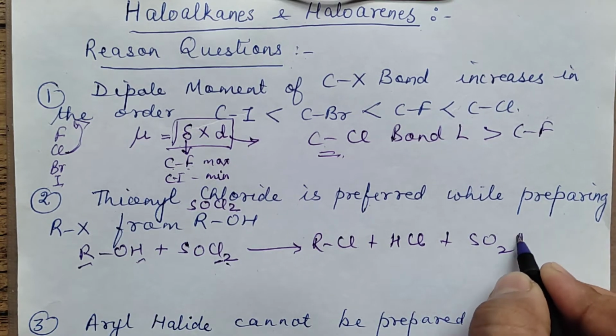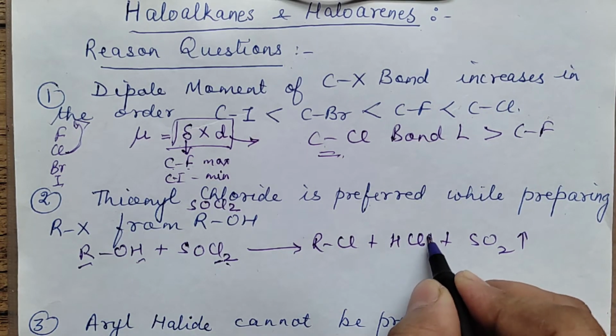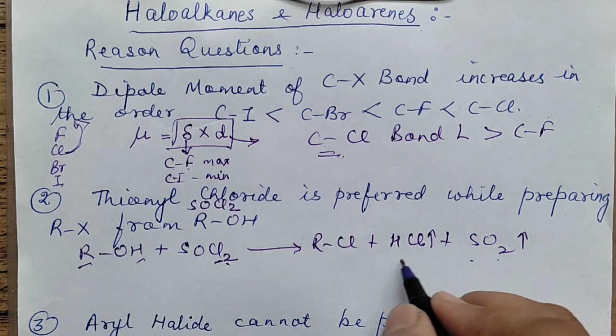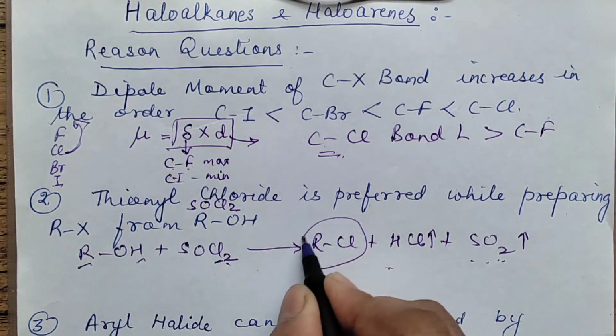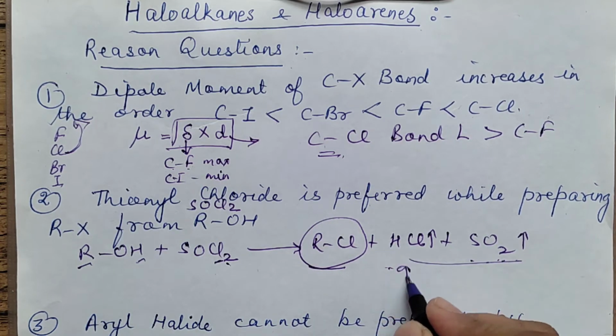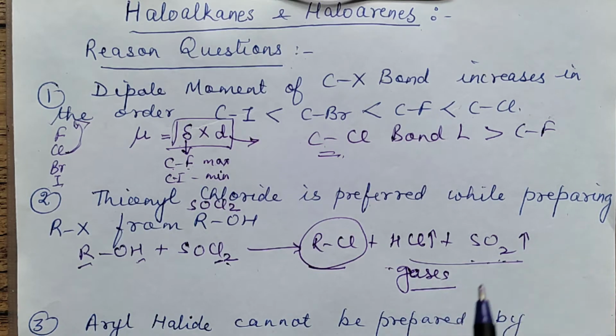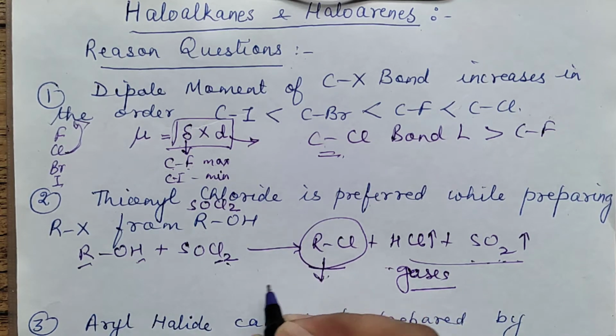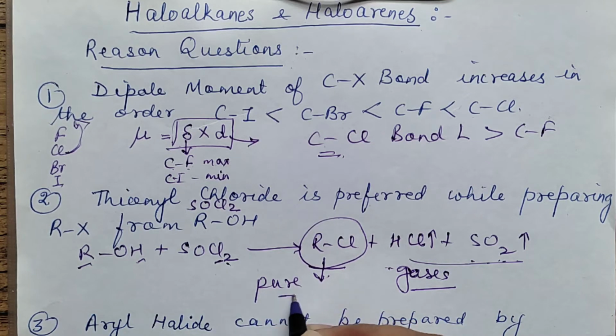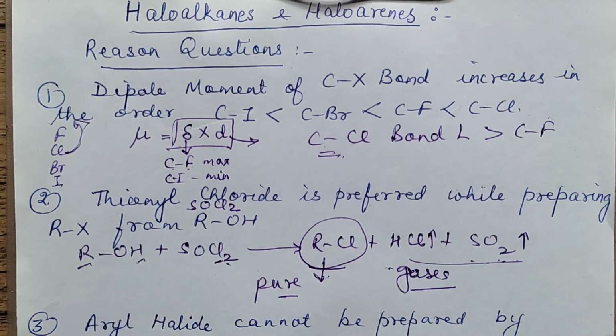So you will write down the answer as: this is a gas, this is also a gas. Apart from the alkyl halide, the remaining products are gases. Because they are in the gaseous state, they will escape out. When they escape, the product left over, the alkyl halide, will be pure. You will get pure alkyl halide if you use thionyl chloride.